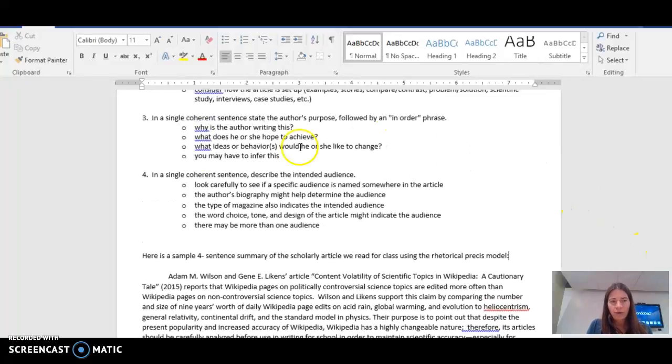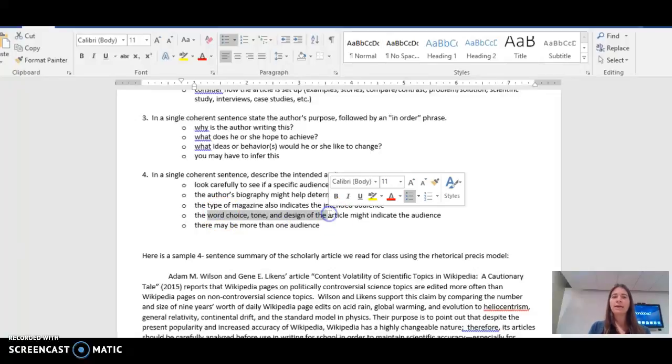And then sentence 4, in a single coherent sentence, describe the intended audience. Sometimes the audience is named. In the article I summarized in the last sentence, they did use the word educators. Sometimes you have to infer the audience, though, based on the word choice and tone. And in the last video, we talked about how scholarly articles, and that's what I was summarizing, are really geared toward a scholarly audience, so other researchers.